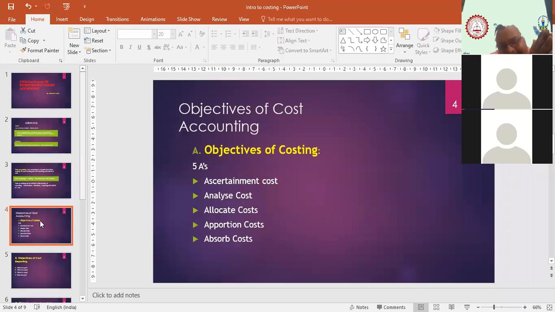The next is, what is the objective of cost accounting? What is the main aim of cost accounting? So what we do in cost accounting, bacha, first of all, is ascertain the cost. Ascertain means to find out whatever cost is related to that particular period. We have to collect all the information related to that period and what type of cost has been incurred there.